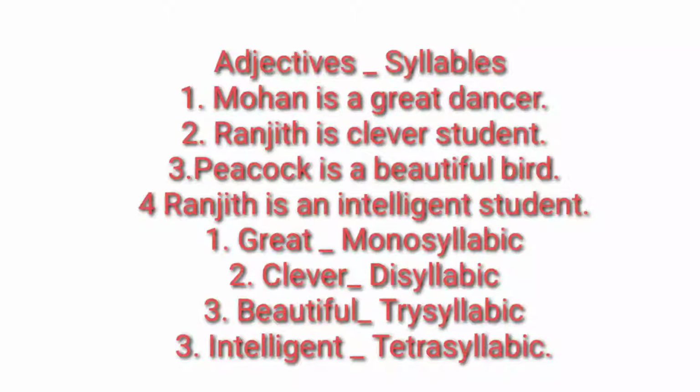Now let us read the sentences given here. Mohan is a great dancer. Here the word great is an adjective because it qualifies the noun dancer. Similarly, the second sentence, Ranjit is a clever student. Here clever is an adjective since student is a noun. Peacock is a beautiful bird. Beautiful is an adjective, bird is a noun. Ranjit is an intelligent student. Same, intelligent is an adjective, student is a noun.